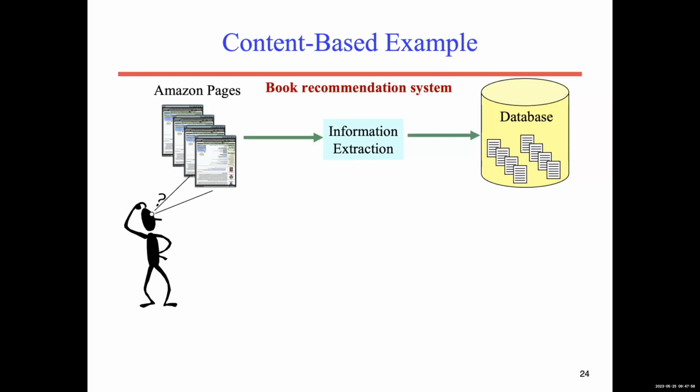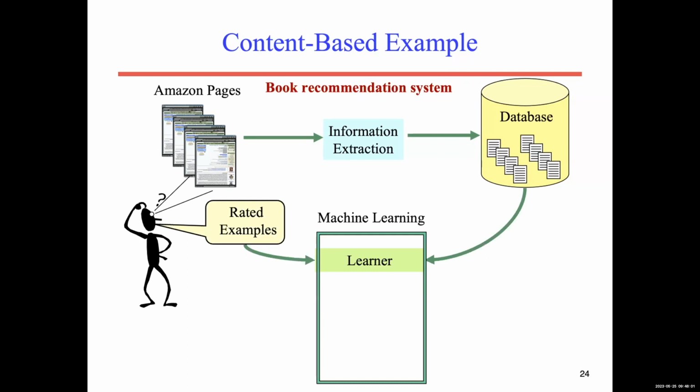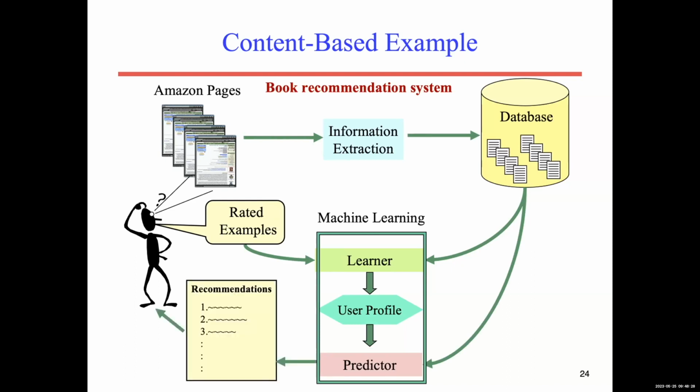During this browsing, the machine learning will try to find what this person is looking for and what he likes, and will try to build the learner's profile. Using information from the database and the user profile, the predictor will recommend a short list of items to this user. That is how Amazon works for recommendation using content-based recommendation.